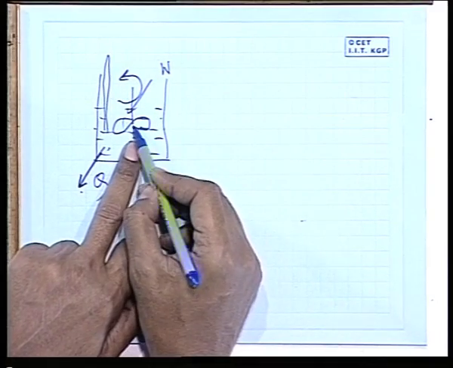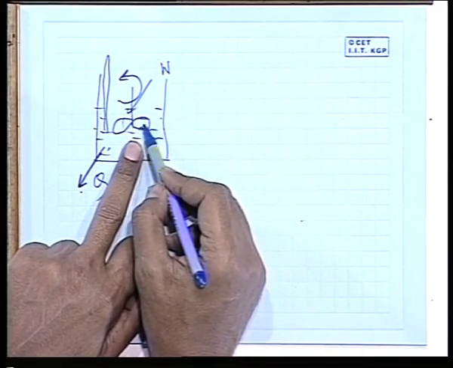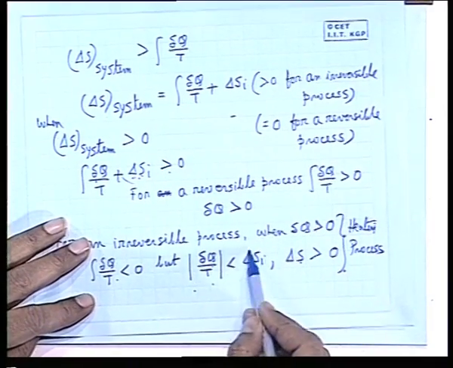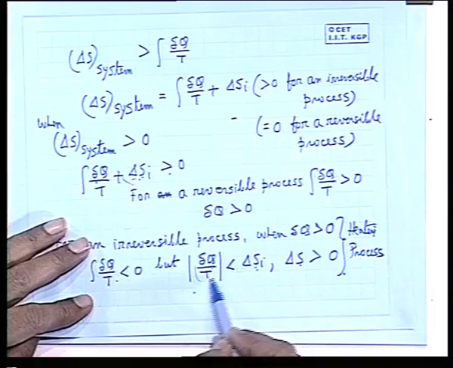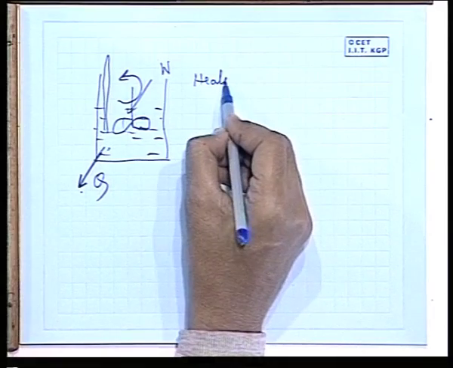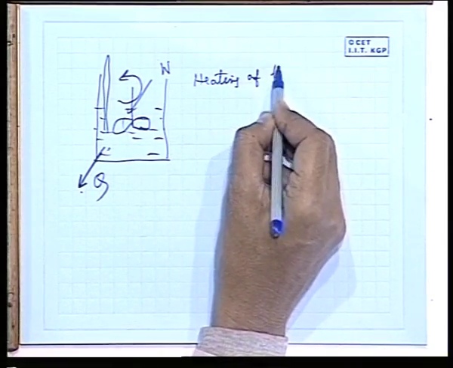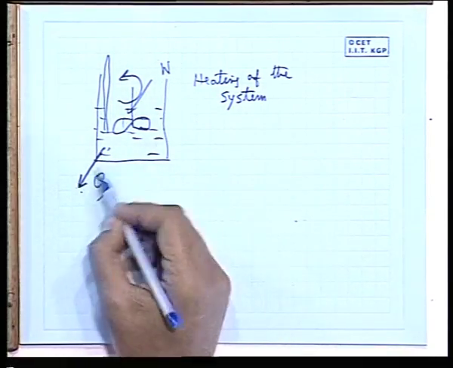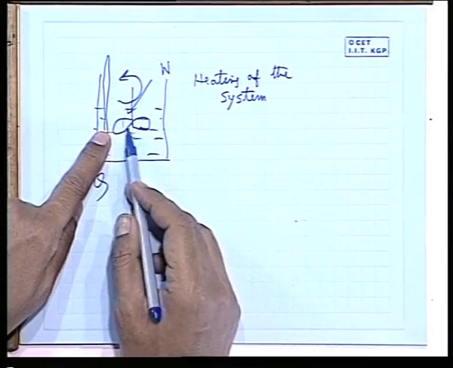That means the fluid viscosity is such that dissipation is more, that the fluid is heated. When this exists, that means internal entropy change due to internal irreversibilities is more than the magnitude of this, then the ultimate effect is the heating of the system. Though the heat is taken out, it is heated because of this irreversibility. So, some of the work is being dissipated through mechanical irreversibility into intermolecular energy, which raises the temperature.